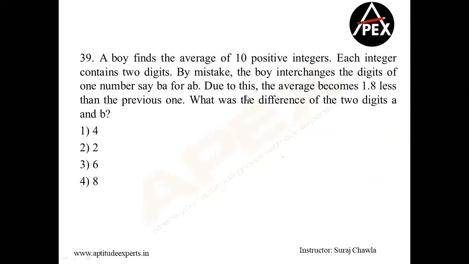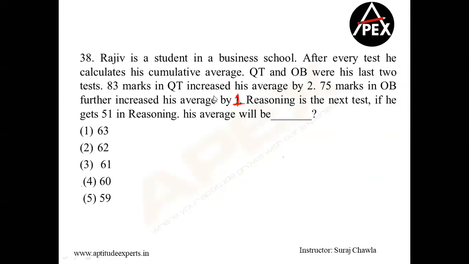Let's see, how many do we have? One? Yeah, only one more. So you can solve the 39th as your homework. This will be the last question of the day, 38. These two are really good questions, guys, or I would rather say these are like CAT level questions. Cumulative means simple, the previous sum total plus the new sum total.